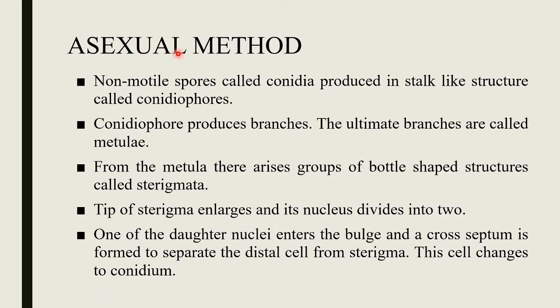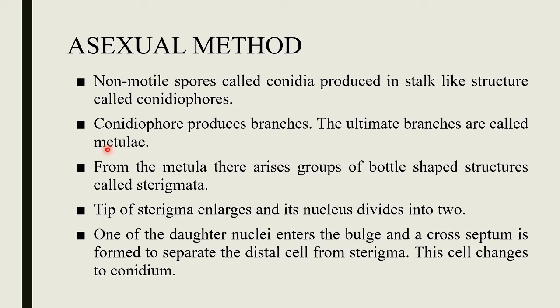Next one is asexual reproduction. Asexual reproduction takes place by the formation of non-motile spores known as conidia, which are produced exogenously at the tips of long, erect, specialized hyphae called conidiophores. These are the specialized hyphae which produce conidia on their tips, and they arise from any cell of the mycelium.